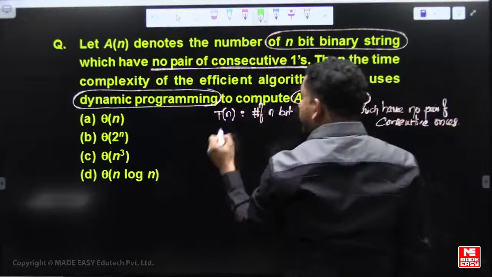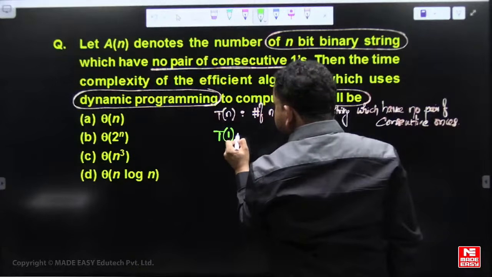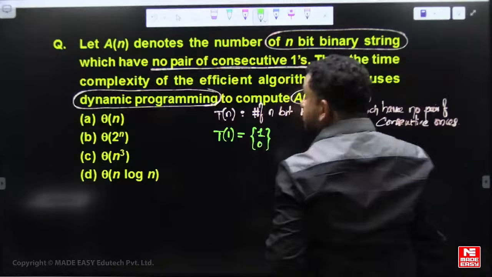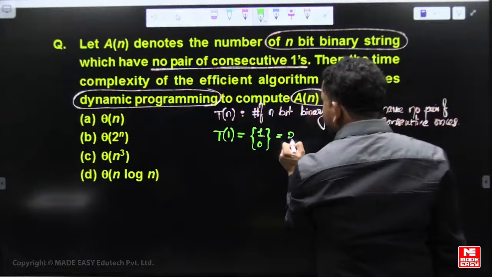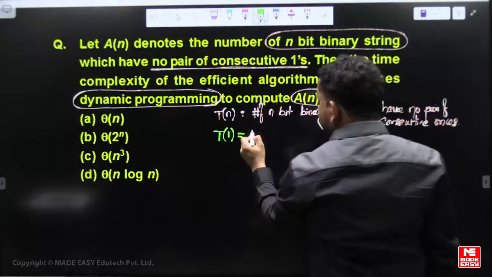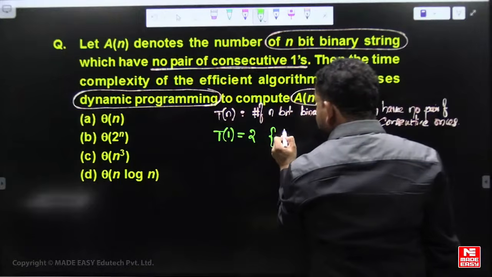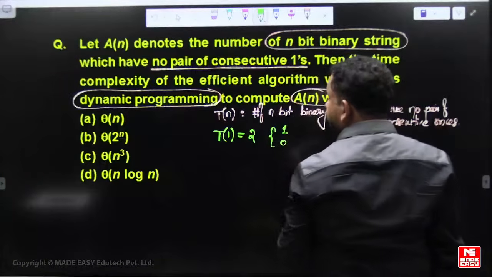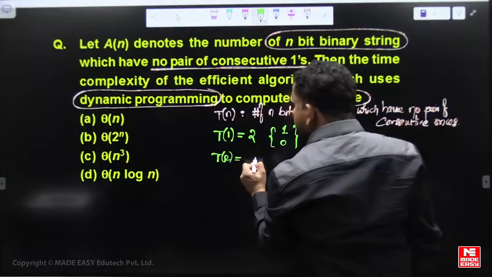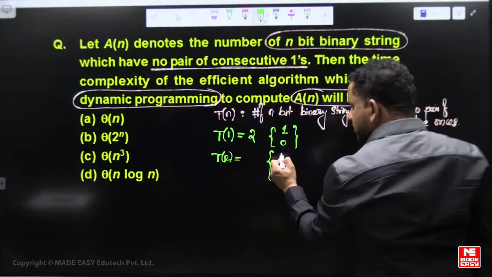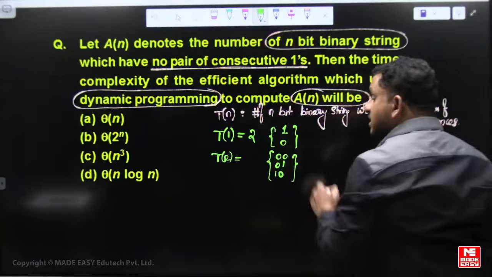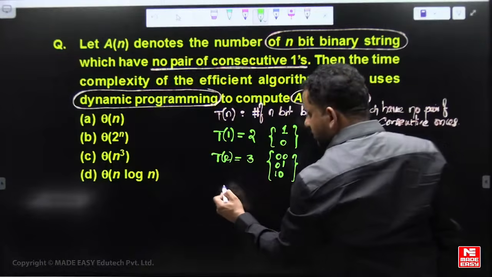So if n equal to 1 bit is there, it is 1 or 0, no consecutive ones, so two sequences. T of 1 is 2. T of 2, where 2 bits are there with no consecutive ones, means three sequences here: 0 0, 0 1, 1 0. Three sequences which don't have consecutive ones.